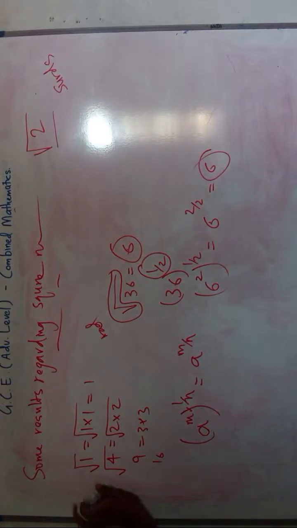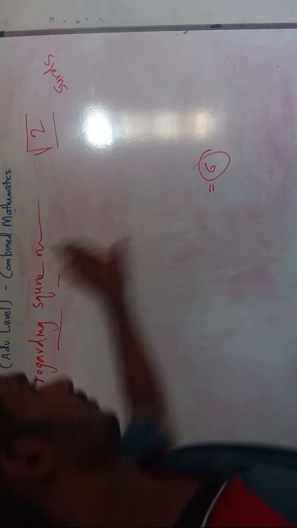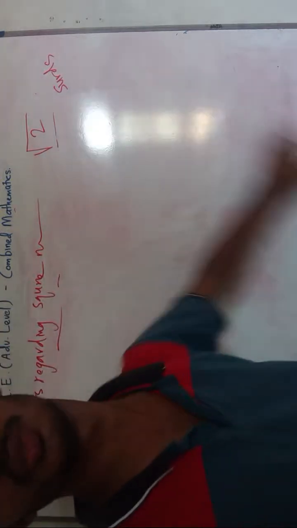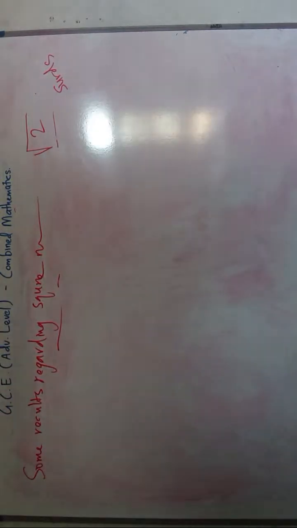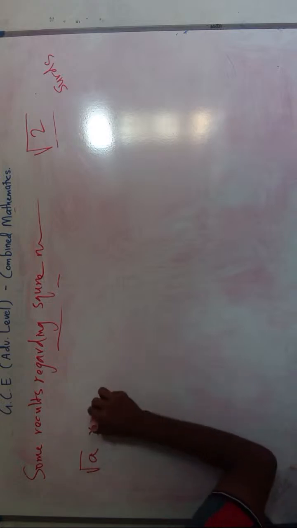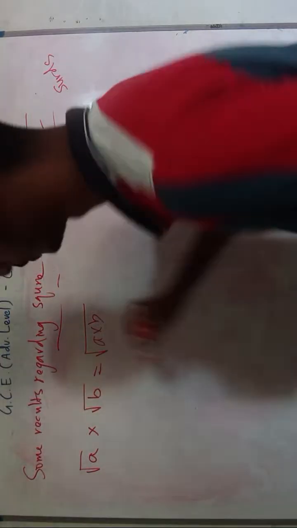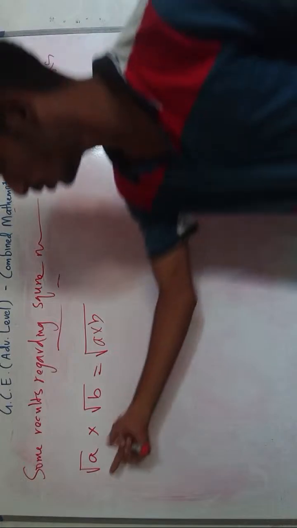So you know all these things, but these things are needed to continue our journey. That's why I'm explaining these things, right? So the first result is, if we have the square root of a times b, this can be written as the square root of a times the square root of b. Okay.